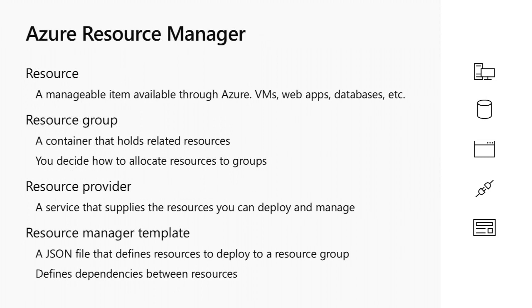And finally, all these are integrated under the Azure Resource Manager templates, or what we call ARM templates, which is the definition of the infrastructure as code for Azure. So infrastructure as code for Azure is with the ARM templates, the Azure Resource Manager templates. It's a JSON file that defines all the resources to deploy to a specific resource group.